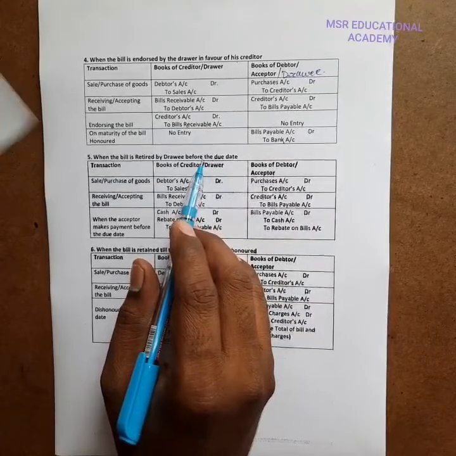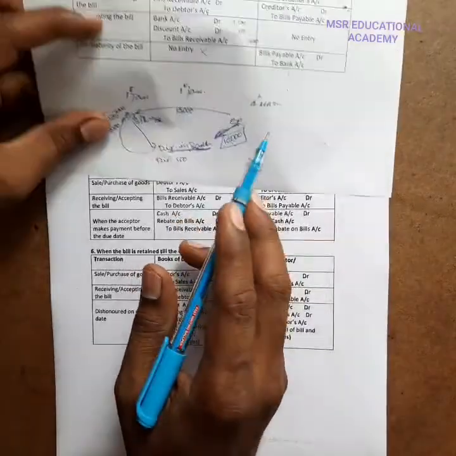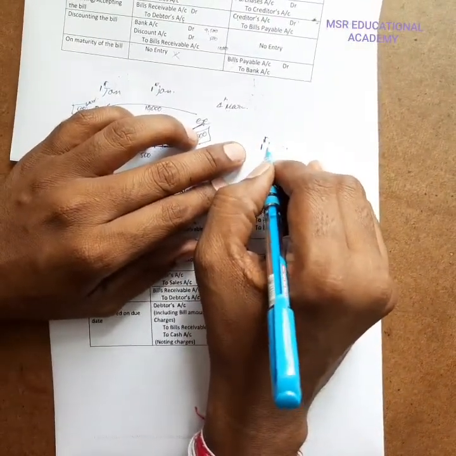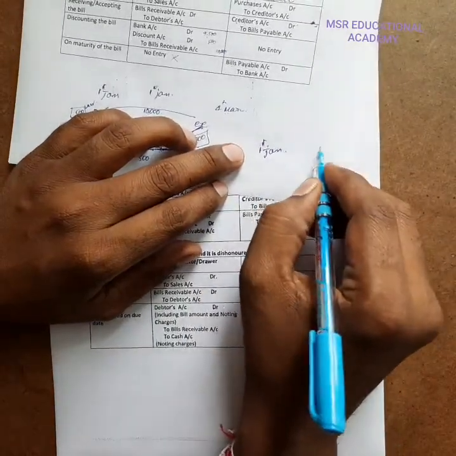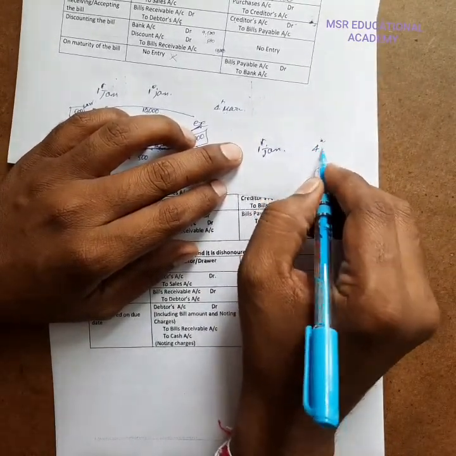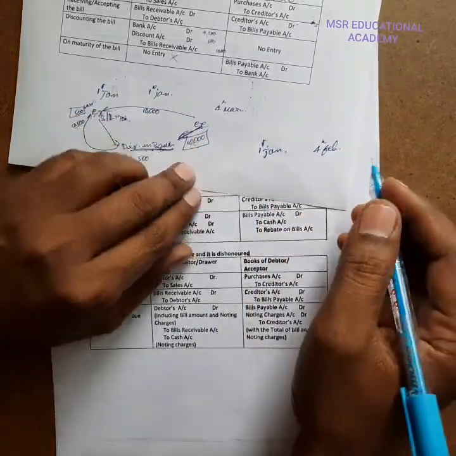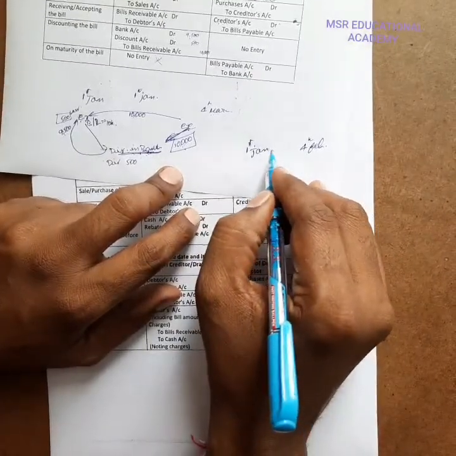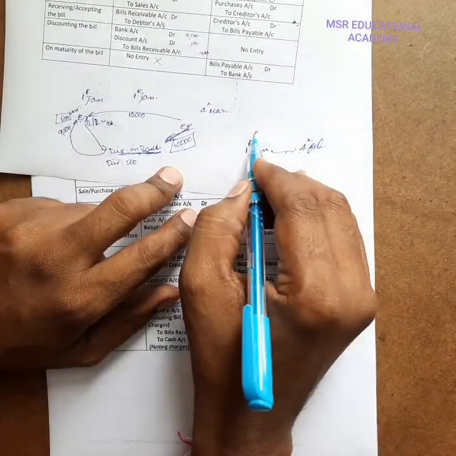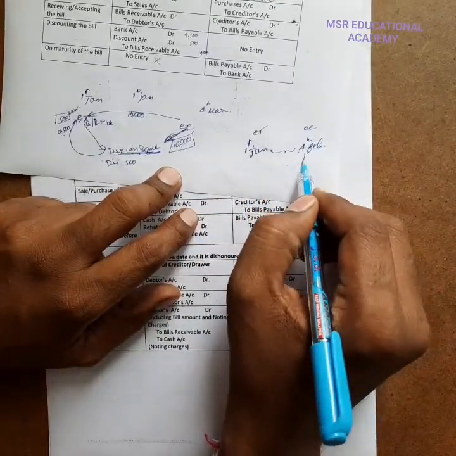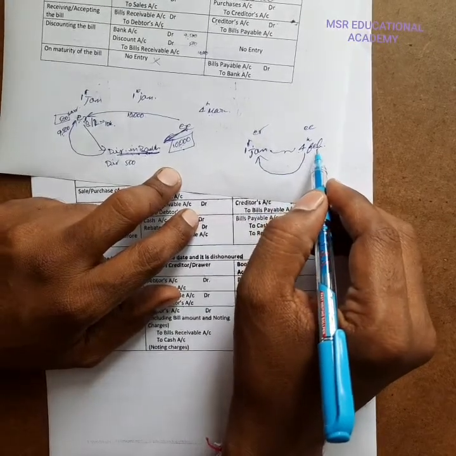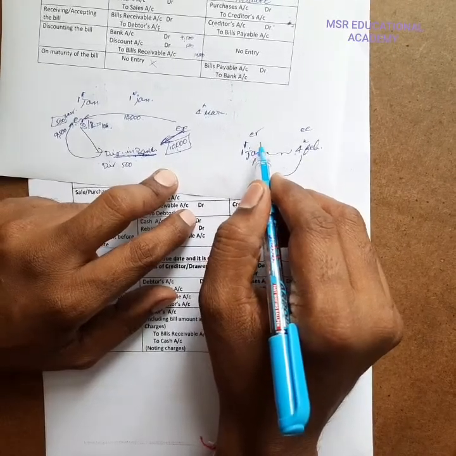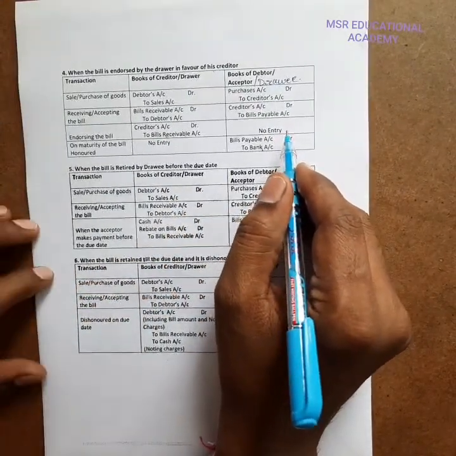So here we mentioned, for example, that a bill is written on 1st January, and the maturity of the bill is the next month, on 4th of February. Okay, so if it is paid between this period, meaning drawer and drawee. If the drawee pays the amount before 4th February, okay, the drawer can offer a rebate on the amount. Okay, so we can see that.